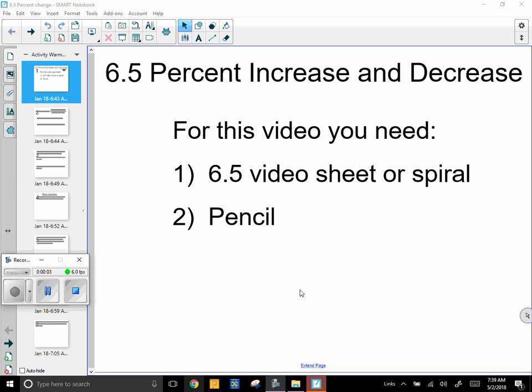All right, in this video, we're going to look at percent change, percent increase and decrease. Very important. This comes up in the news all the time. You hear about the Dow Jones changing by a certain percentage every day, and that's what we're talking about in this video. 6.5 video sheet and a pencil, please. All right, let's jump right in.